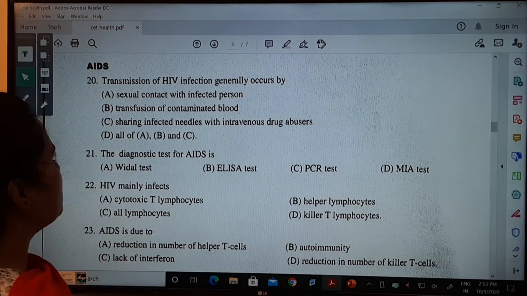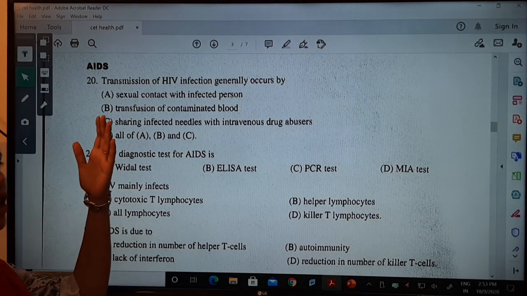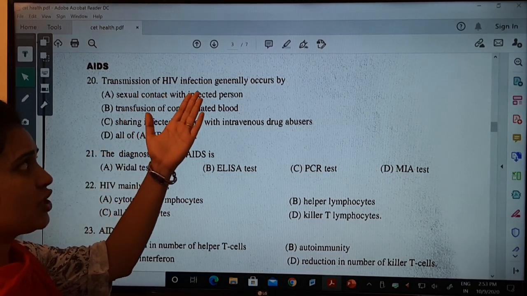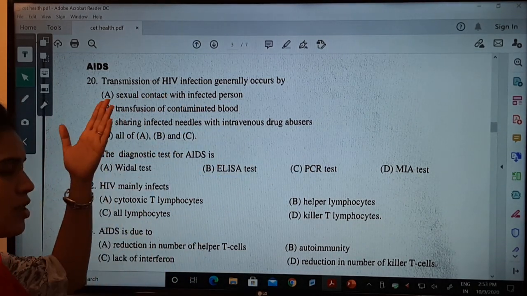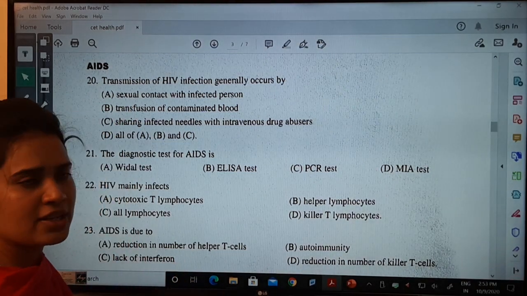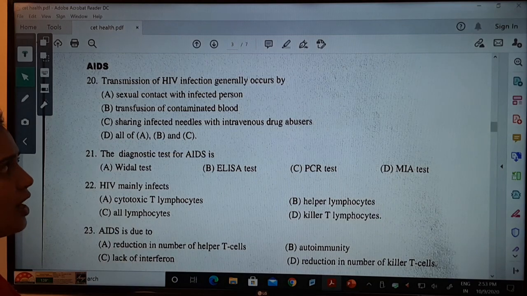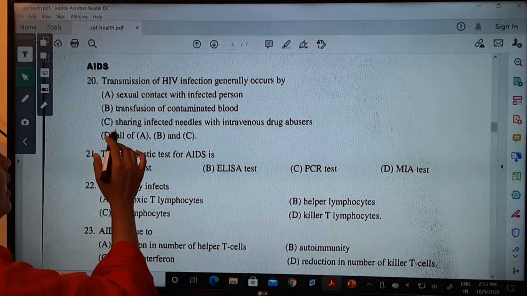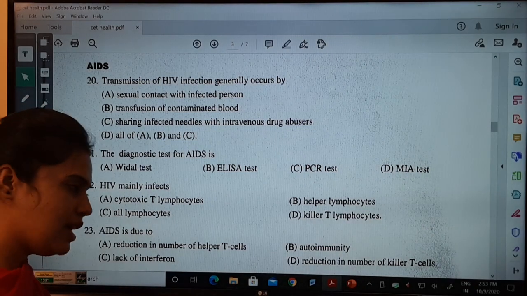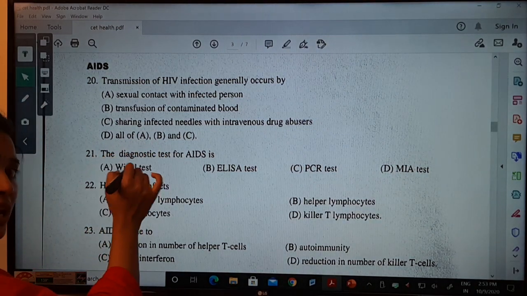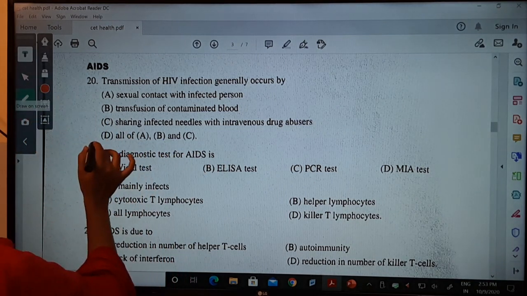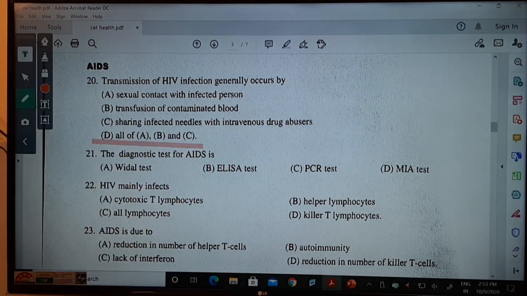AIDS, acquired immunodeficiency syndrome, is caused by HIV. The transmission of HIV infection generally occurs by, now they are asking about transmission here. Sexual contact with the infected person? Yes, obviously. Transmission of contaminated blood? Yes. Sharing infected needles with intravenous drug abuse? Yes. So the answer is all A, B and C.